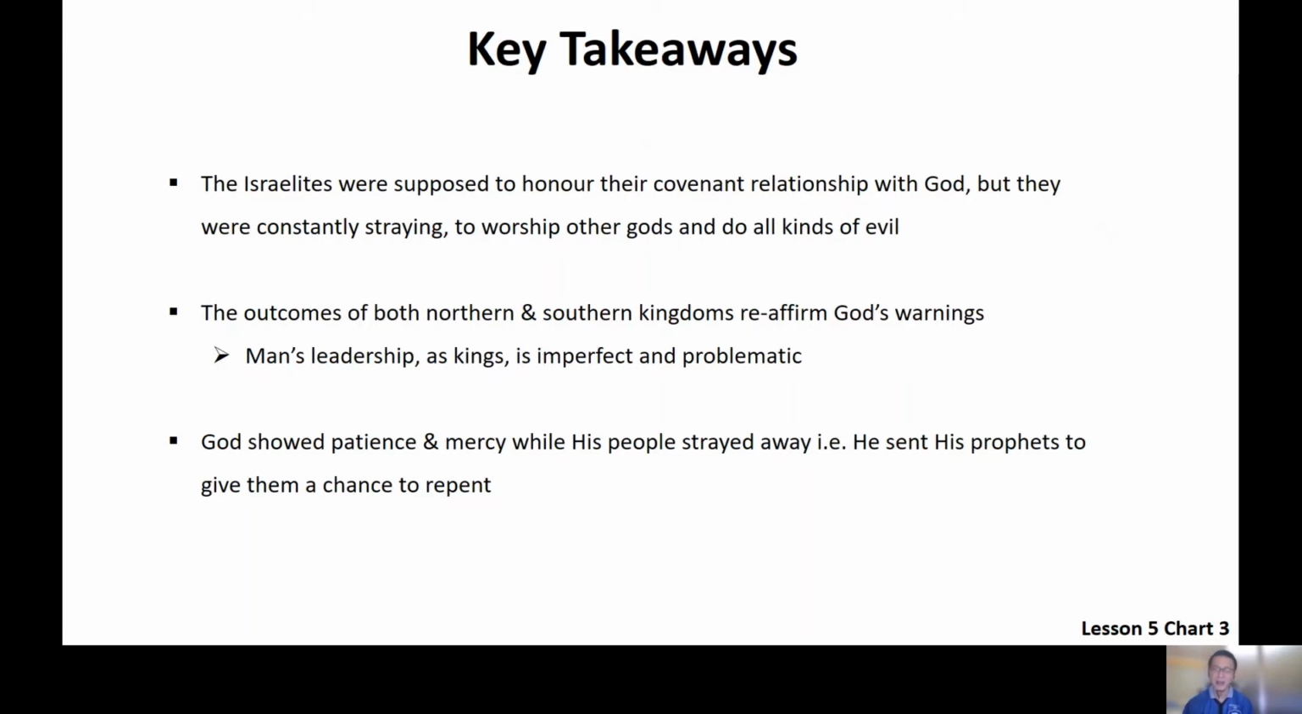But again, even in judgment, there is mercy, because God says after a period of judgment, he will bring the people back because of his promise to Abraham, because of his promise to the forefathers of the Israelites. Okay, so that's all we have for this particular session.